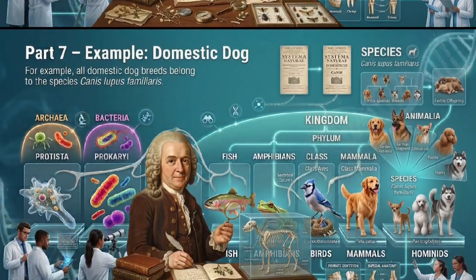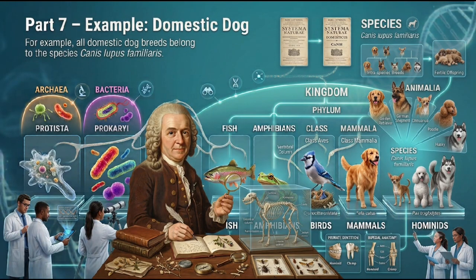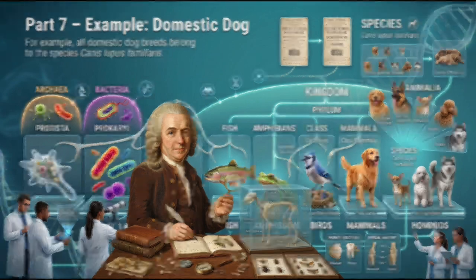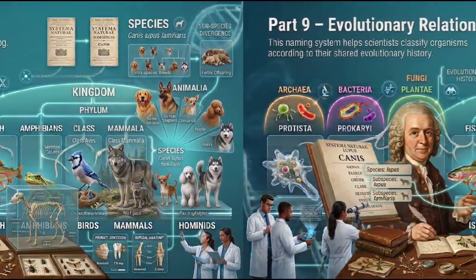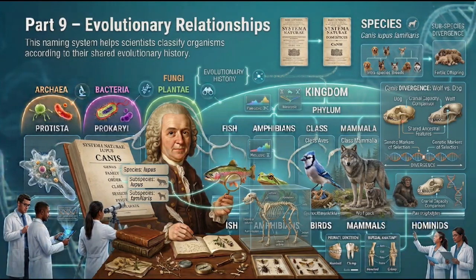Part 7. Example: domestic dog. For example, all domestic dog breeds belong to the species Canis lupus familiaris. Part 8. Example: gray wolf. The gray wolf is the closest wild relative of the domestic dog. It belongs to the same genus, Canis, but has a different subspecies name, Canis lupus lupus. Part 9. Evolutionary Relationships. This naming system helps scientists classify organisms according to their shared evolutionary history.